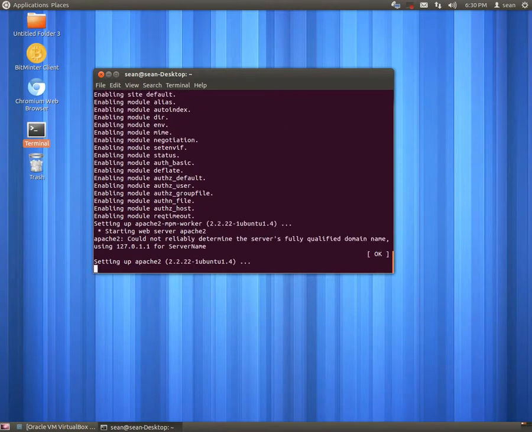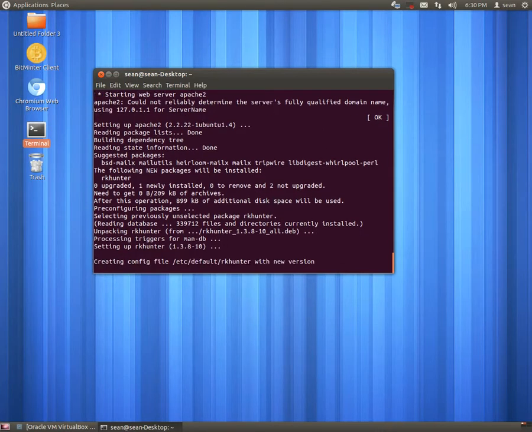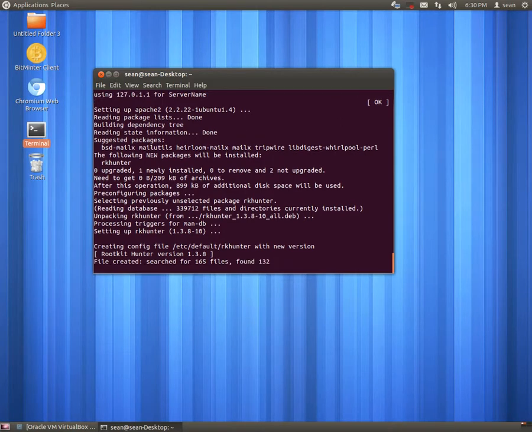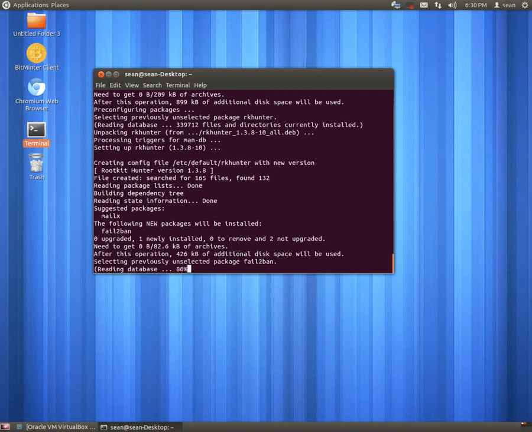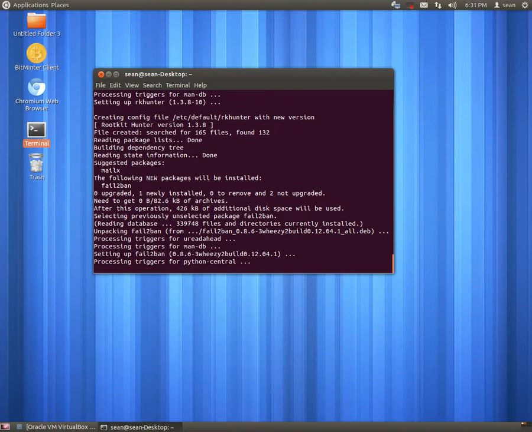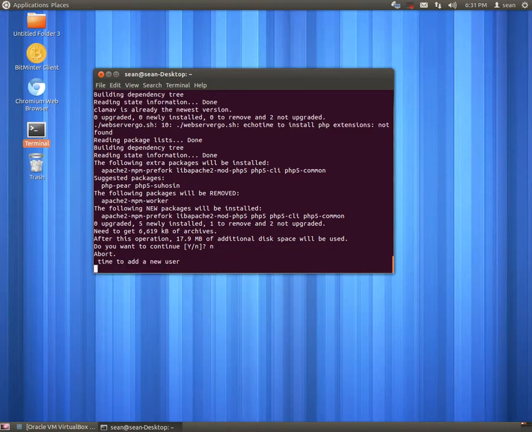Okay, now we're installing RK Hunter, or Rootkit Hunter. Gone ahead and now installing Fail2ban. Okay. This is for PHP. I already have PHP installed, so it's asking, I guess it wants to remove some packages. I'm going to say no.